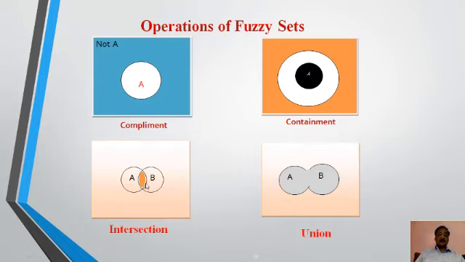Intersection of two sets A and B, and the common or shaded part is given by the intersection. Similarly, we know that the union is given by these two sets A and B, and the shaded area is completely given as the union of the set.